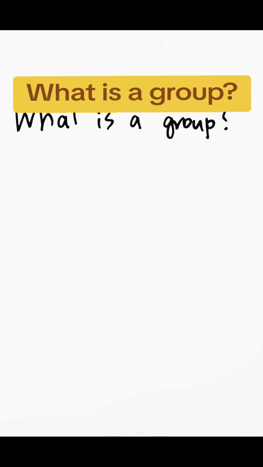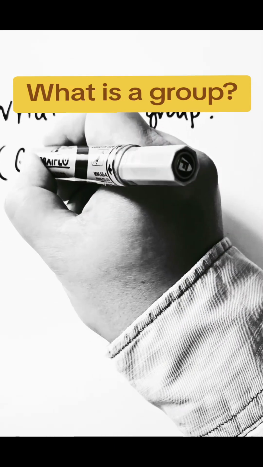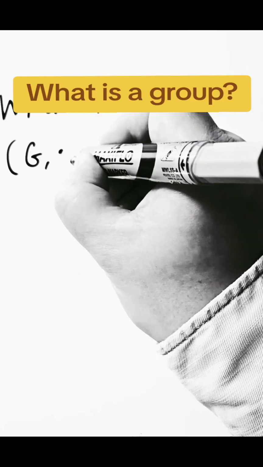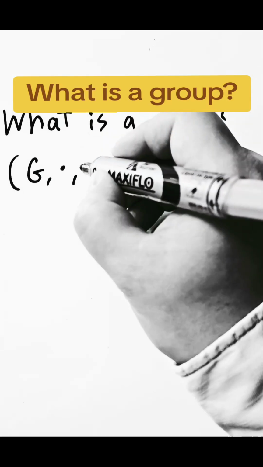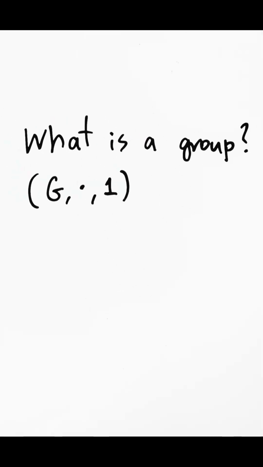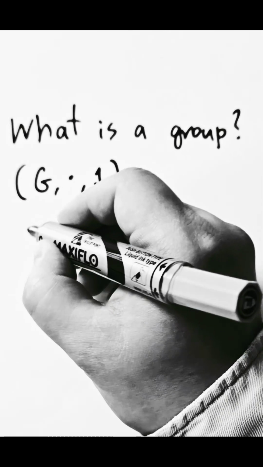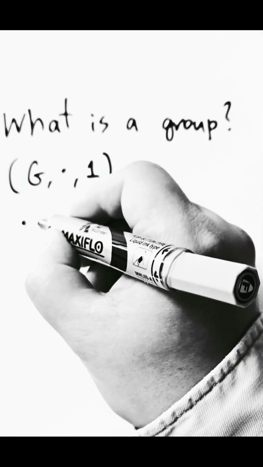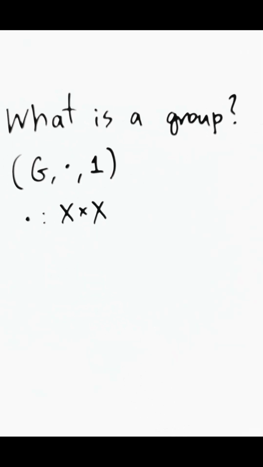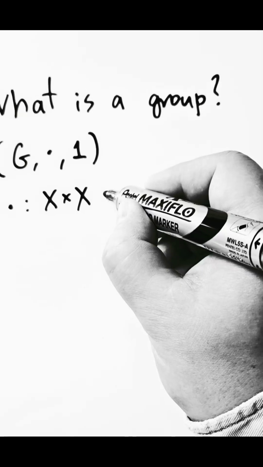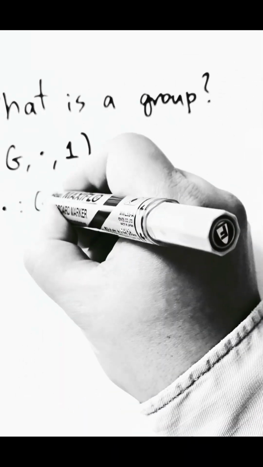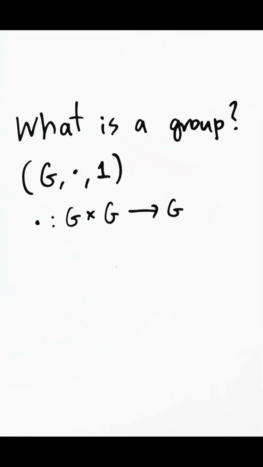A group is a mathematical structure consisting of a set G, a binary operation defined in G, and an element of G that have certain properties. Being a binary operation on G means that the dot, which is the notation for binary operation, is a function from X cross X, where X is actually G in our case, to G.